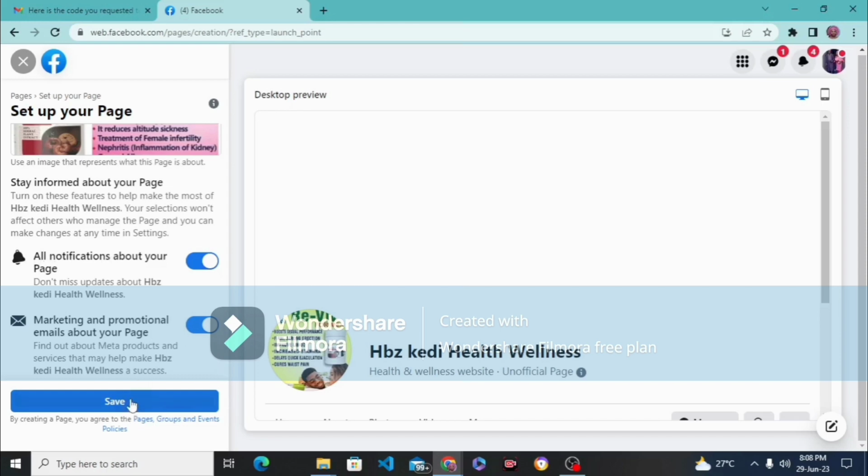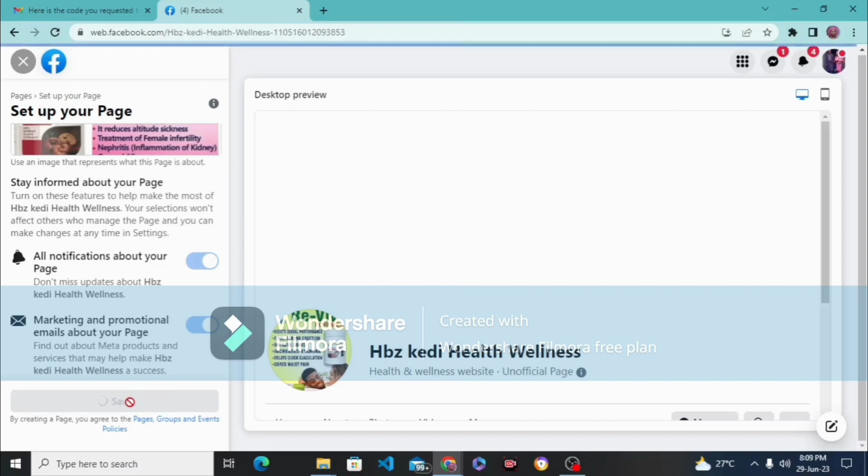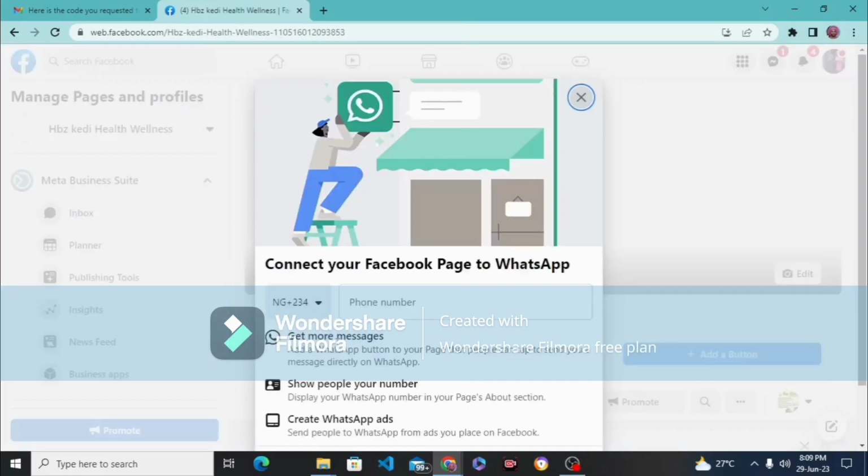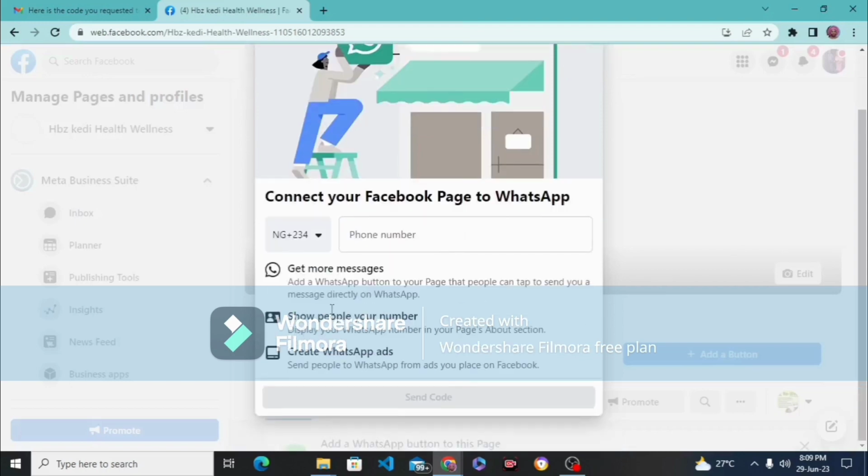After you have uploaded that, all you need to do is click save. Do you understand? Click save. It's very straightforward. So after you click on save, let's wait, it's still loading. All right, it's going to ask you to connect your Facebook page to your WhatsApp.